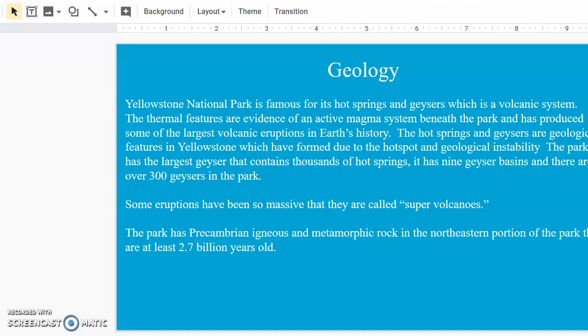Some geology. Yellowstone National Park is famous for its hot springs and glaciers, which is a volcanic system. The thermal features are evidence of an active magma system beneath the park that has produced some of the largest volcanic eruptions in Earth's history. Some eruptions have been so massive they are called supervolcanoes. The park has a Precambrian igneous and metamorphic rock in the northeastern portion of the park that are at least 2.7 billion years old.